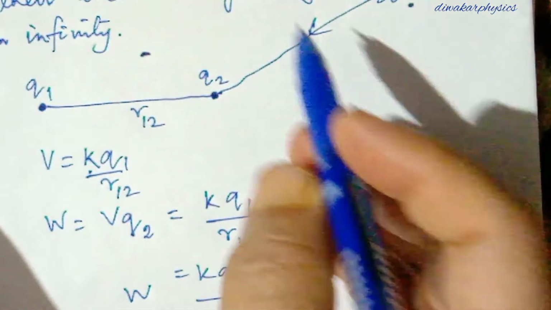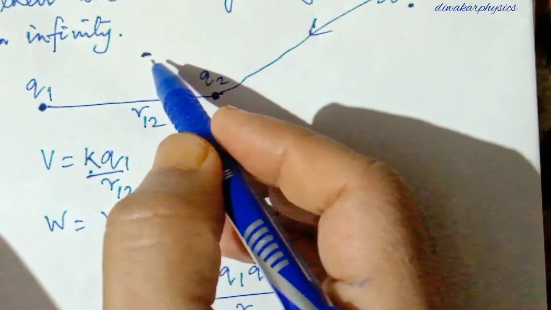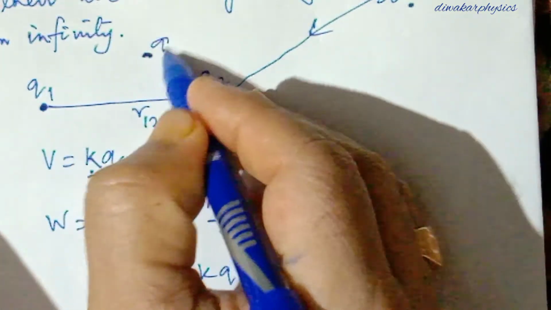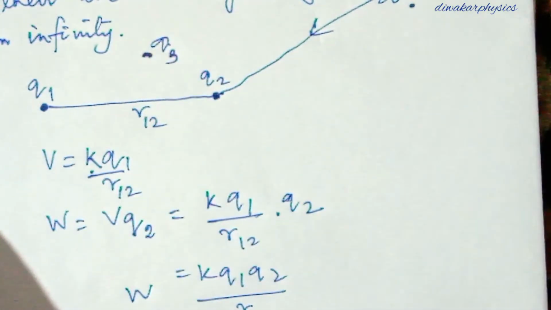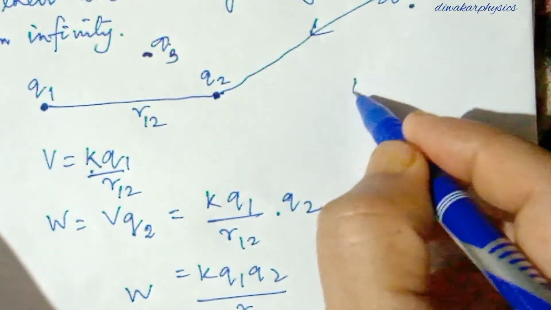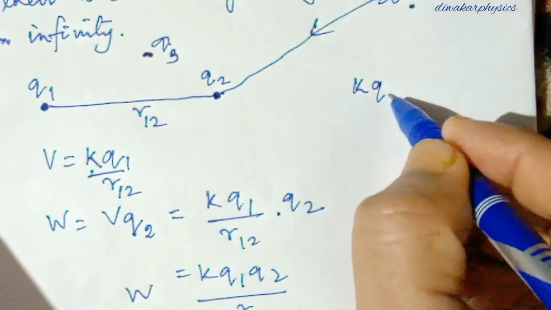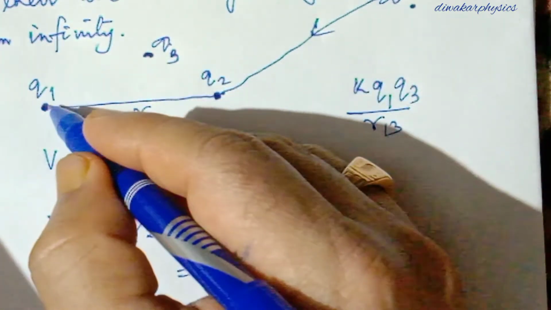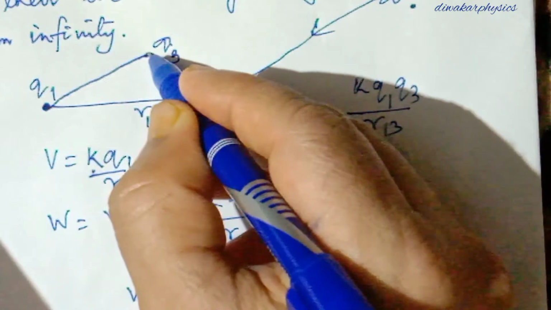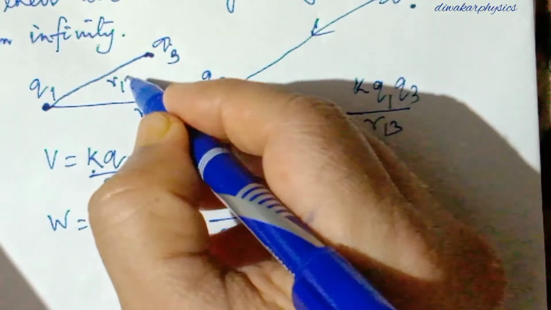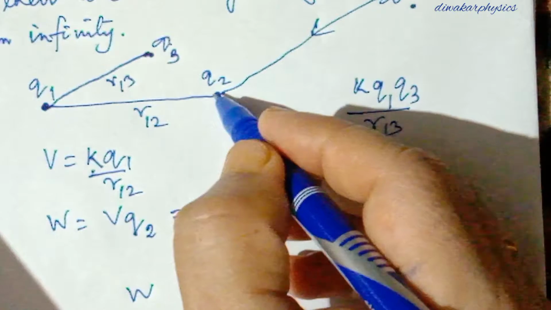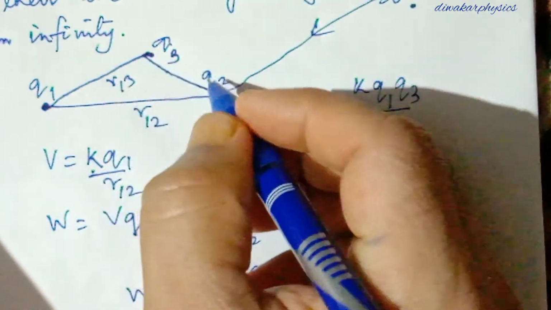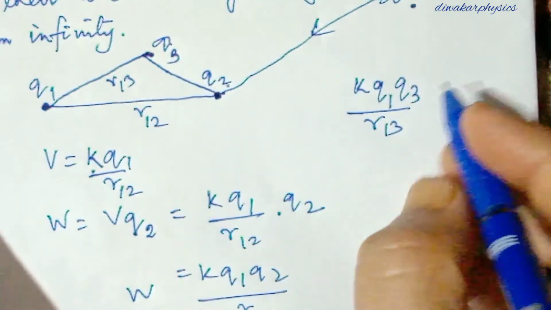Then what is the work done to bring it here? With respect to the first charge, K Q1 Q3 by R13, because this charge has a field here. And as we have already placed the second charge, it will also have a field here, so the third charge will also interact with the second charge.